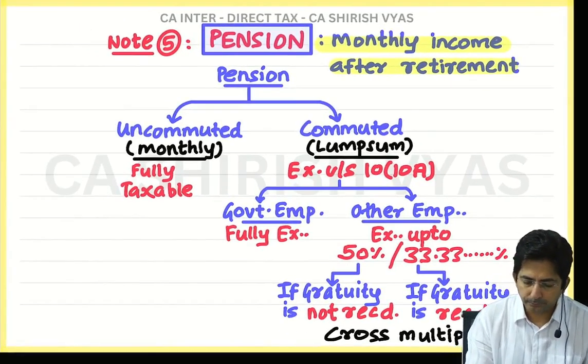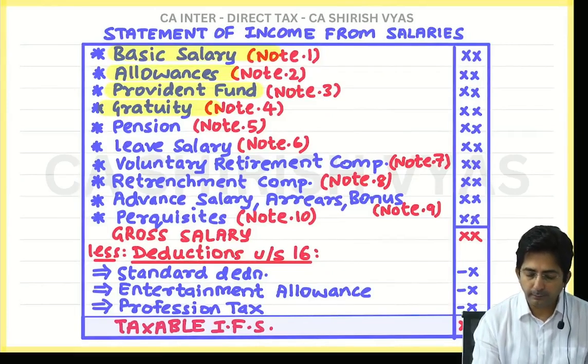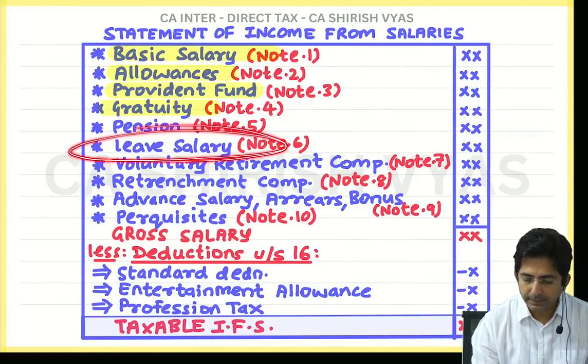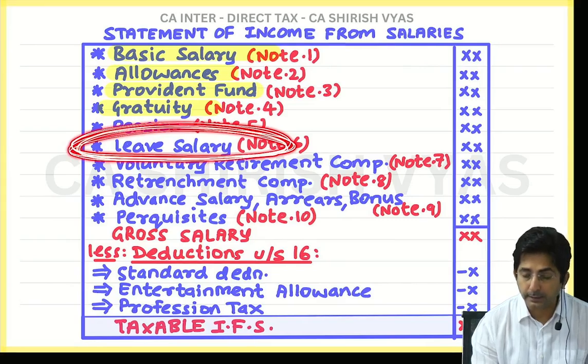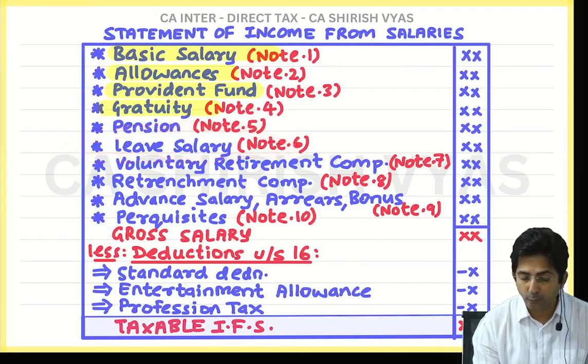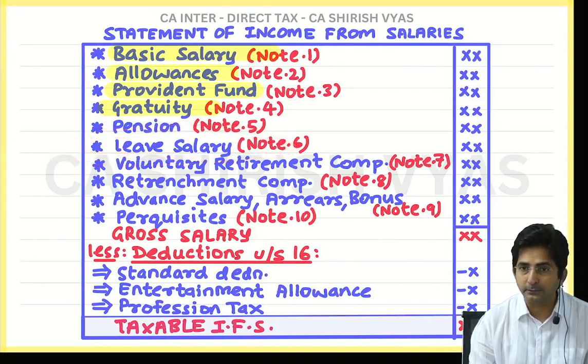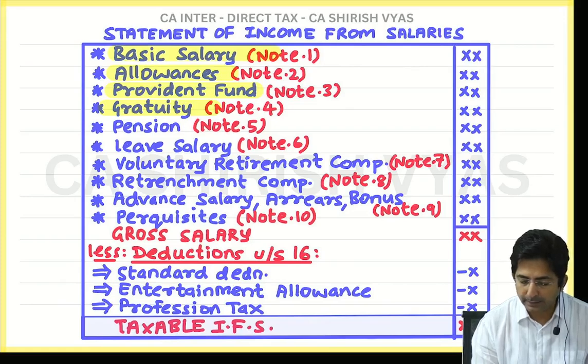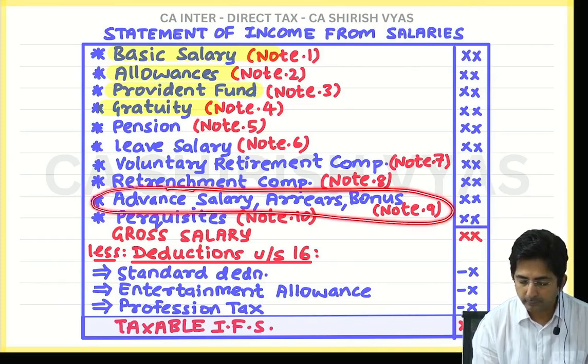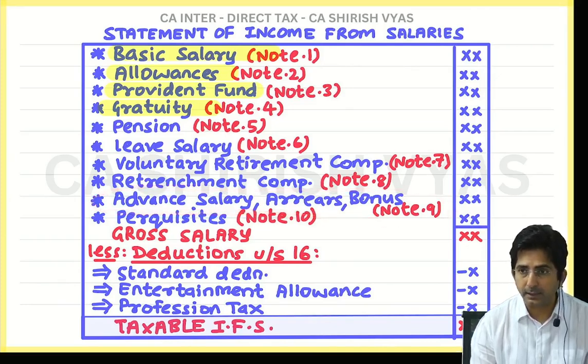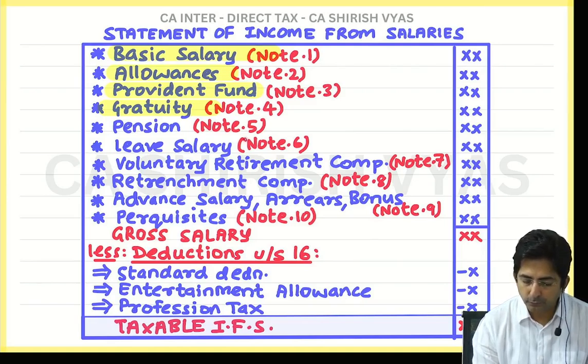Now look here. In order, what is the next theory? Leave salary. But if I take up leave salary, the explanation will be a little lengthy, and your break time will start and you will start panicking. So I will not touch leave salary. I will take something small, then I will give the break. Something small means this: advance salary, arrears of salary and bonus. This I will take now, and then after the break when we resume, we will start with leave salary.